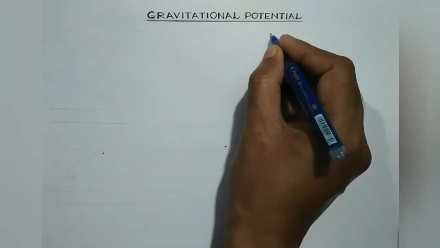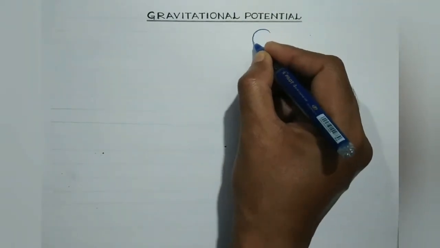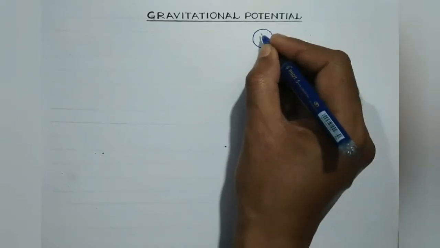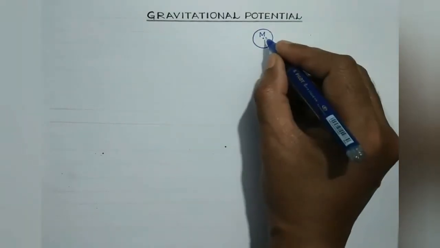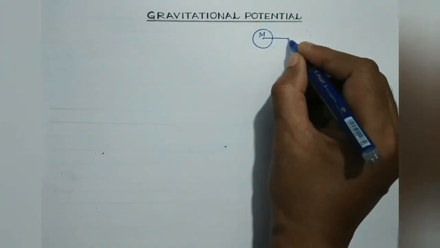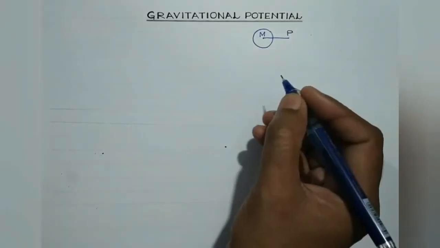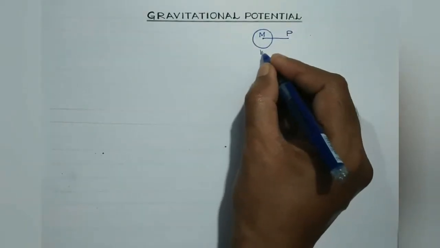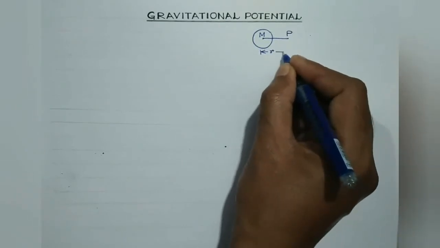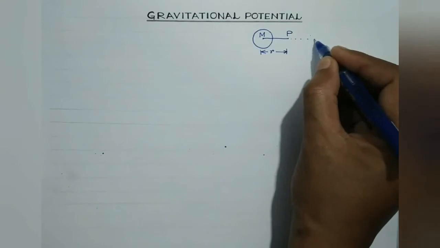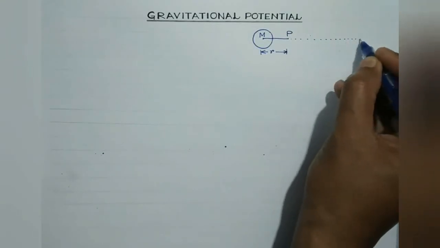Let us consider this to be a source body. Let us consider its mass to be m. It is a source body, right? And this is the point P where the gravitational potential is to be determined. Suppose it is at a distance r from the center of the source mass. And let us consider this to be infinity.